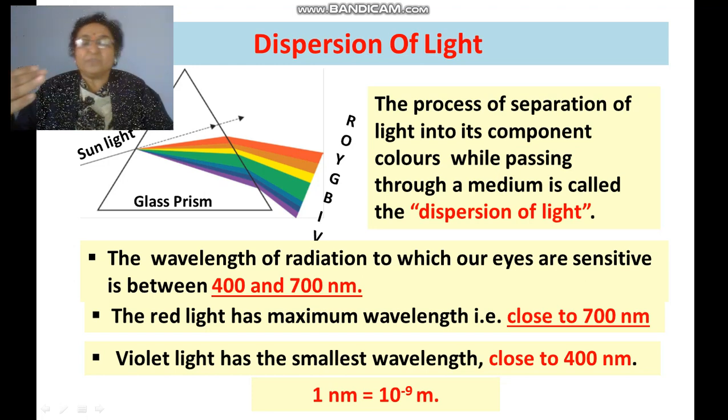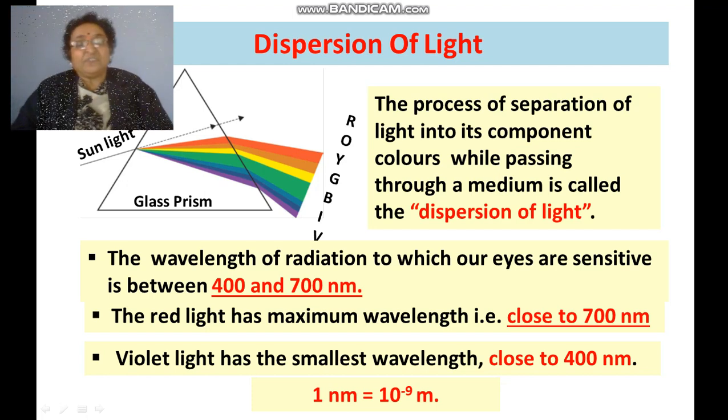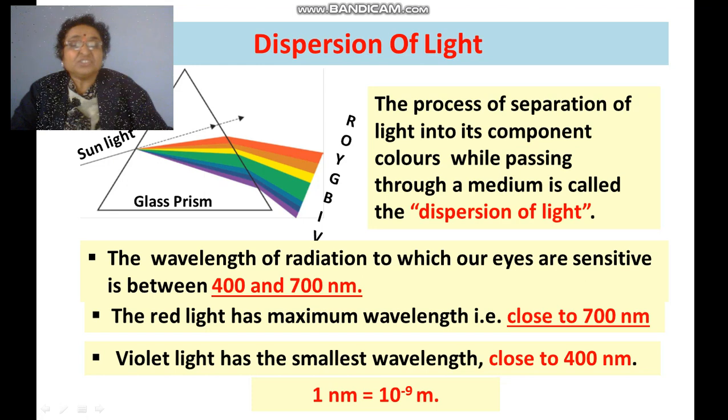The wavelength of red light is close to 700 and of violet is 400, and we can see radiation of wavelength 400 to 700 nanometer. And what is a nanometer? 1 nanometer is equal to 10 raised to minus 9 meter. This is dispersion of light.